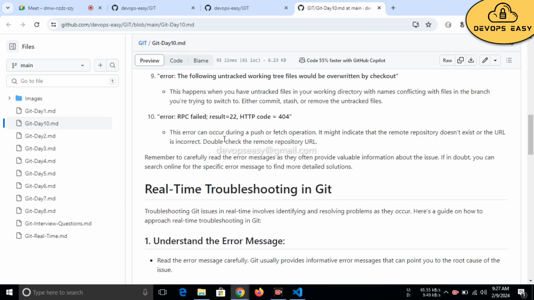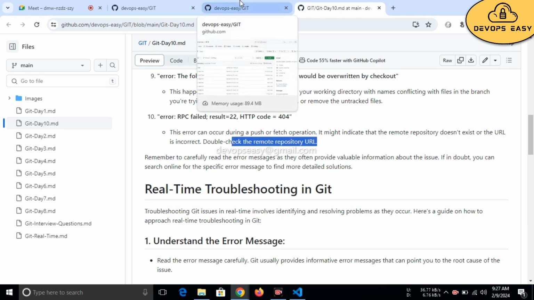Another one was error: RPC failed, result 22, HTTP code 404. This error can occur during a push or fetch operation. It might indicate that the remote repository doesn't exist or the URL is incorrect. Double check the remote repository URL.